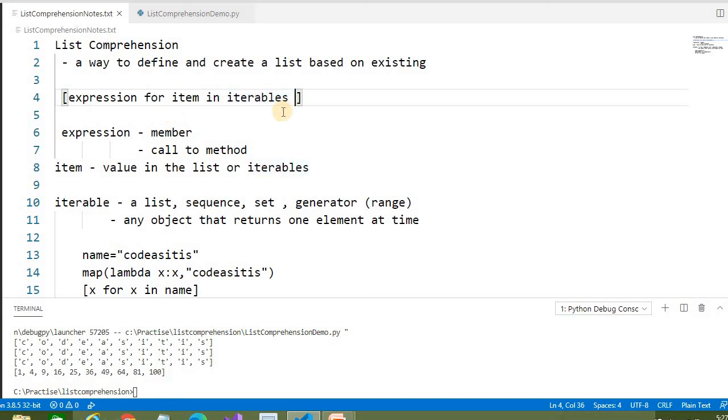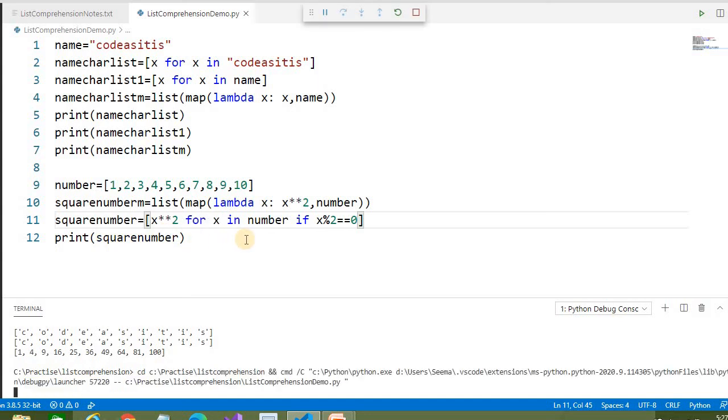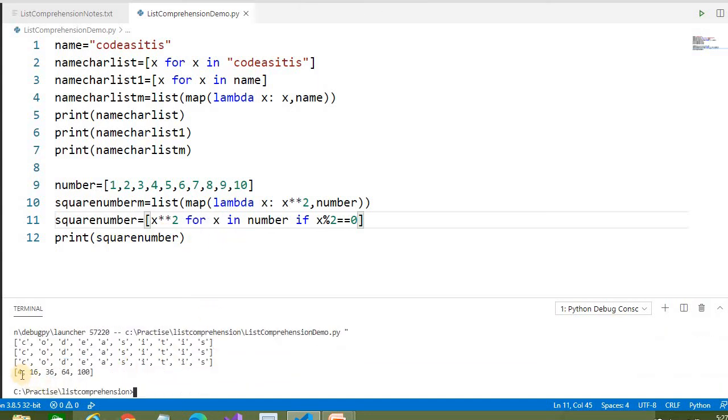So we write the condition here. If you write this, it will only give you the square of the numbers whose remainder is 0 when divided by 2, which means even numbers. Let's run this. See here, it's only giving 4, 16, 36, 64 and 100.